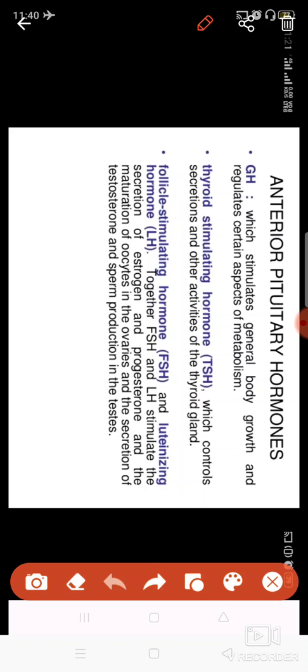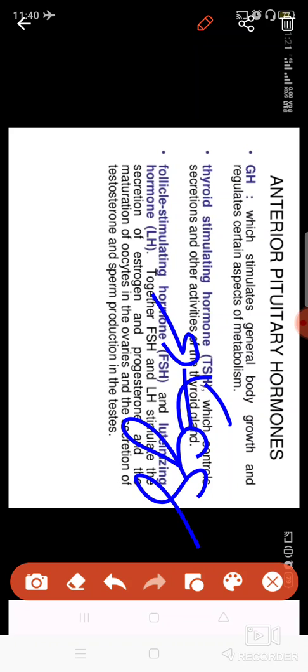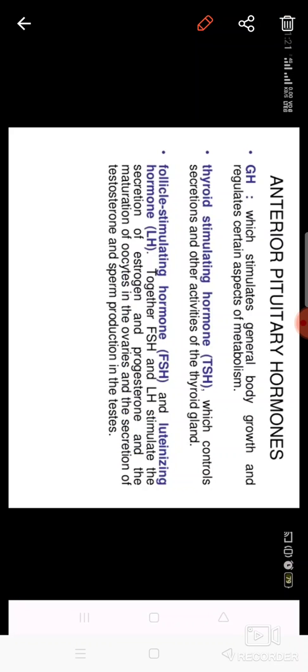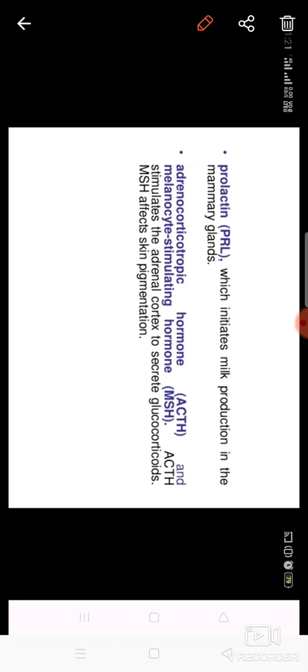Follicle stimulating hormone forms the oocytes which are going to form the eggs released by the ovary, and in the same manner sperm is formed by the follicle stimulating hormone. Luteinizing hormone produces the hormones responsible for the secondary sexual characters like the male voice, the beard, and breast development. This occurs by the luteinizing hormone, which promotes the hormones estrogen, progesterone, and testosterone. So these are the hormones released by the anterior part of the pituitary gland.